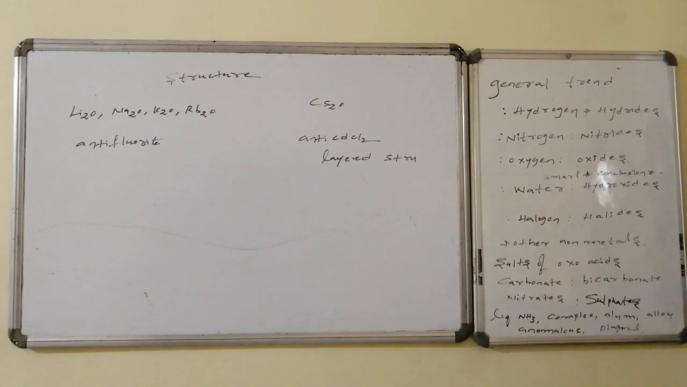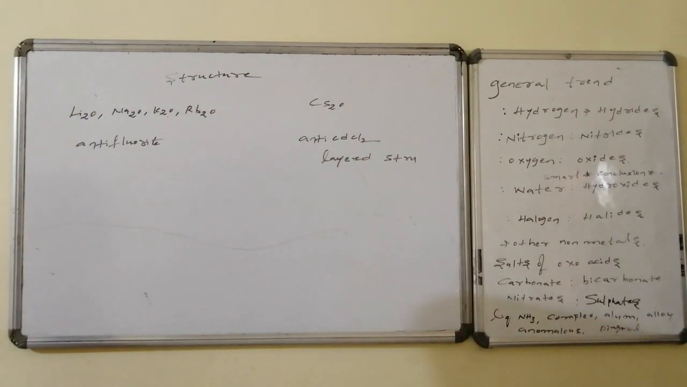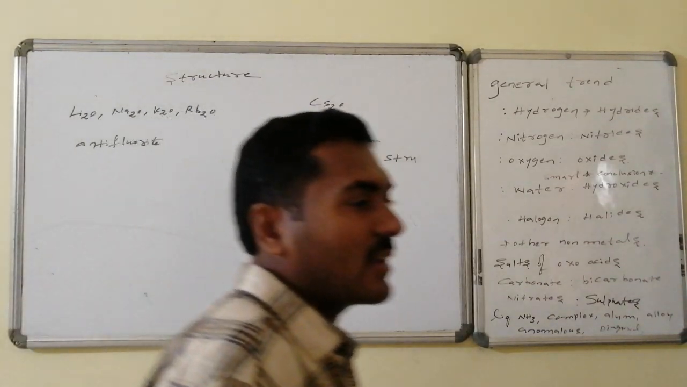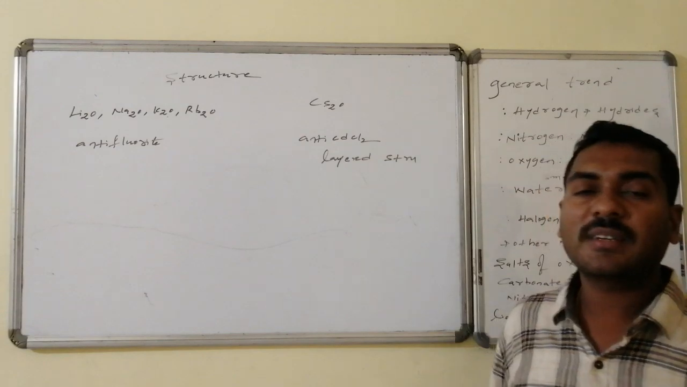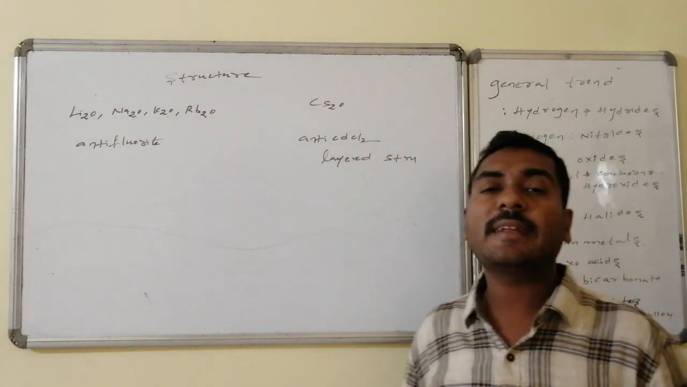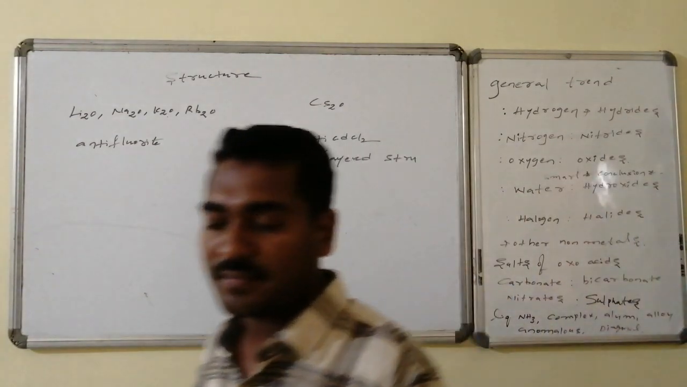Regarding the structures of the normal oxides, sodium oxide, lithium oxide, potassium oxide and rubidium oxide have anti-fluorite structures. Cesium oxide is different, having an anti-cadmium chloride structure, which is a layered structure.